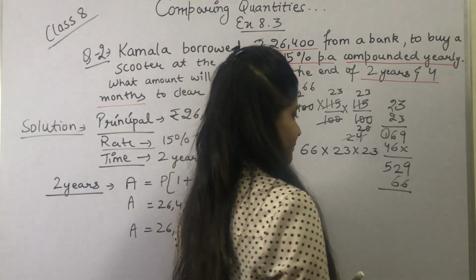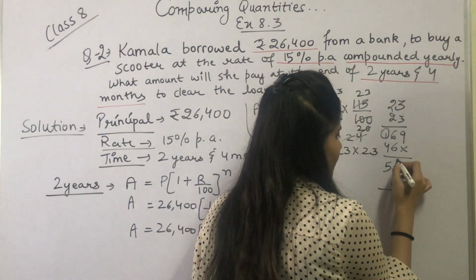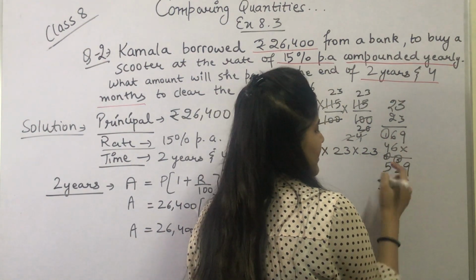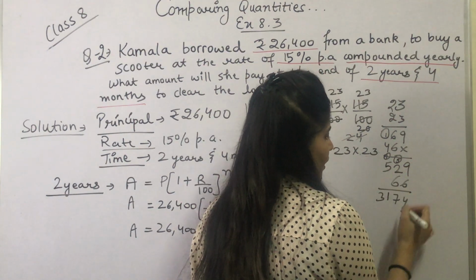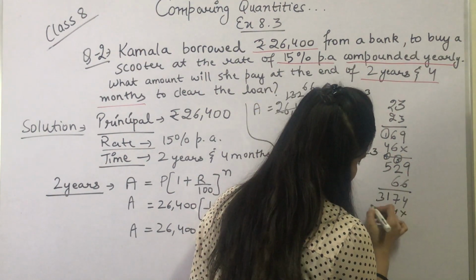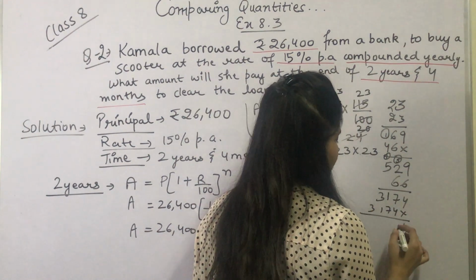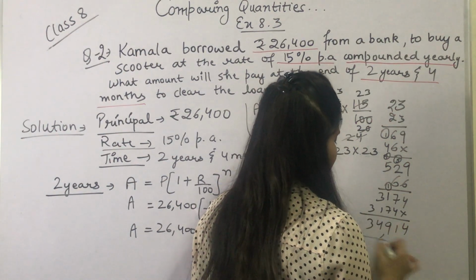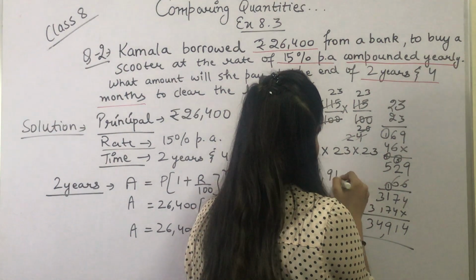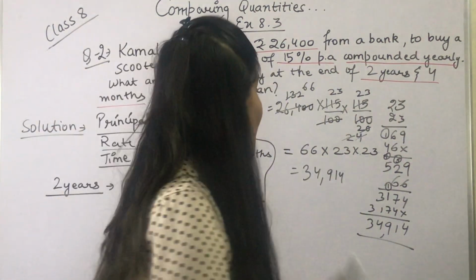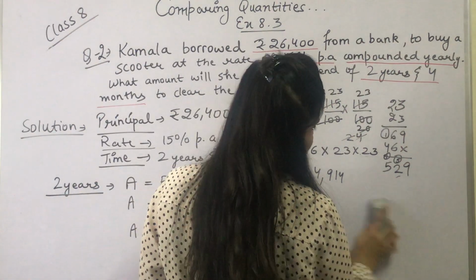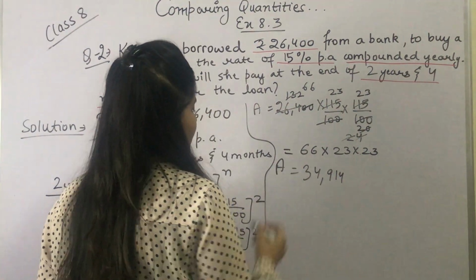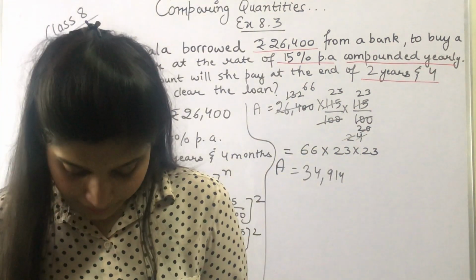6 9s are 54, 5 carry, 6 2s are 12, 12 plus 5 is 17, 1 carry, 6 5s are 30, 30 plus 1 is 31. Now again 6 times will give the same, 4 7 1 3. So this will be 4, 7 plus 4 is 11, 1 carry, 7 plus 2 is 9, 3 plus 1 is 4 and 3. So we got 34,914 and this is the amount for 2 years. Now we have to calculate for the remaining 4 months.